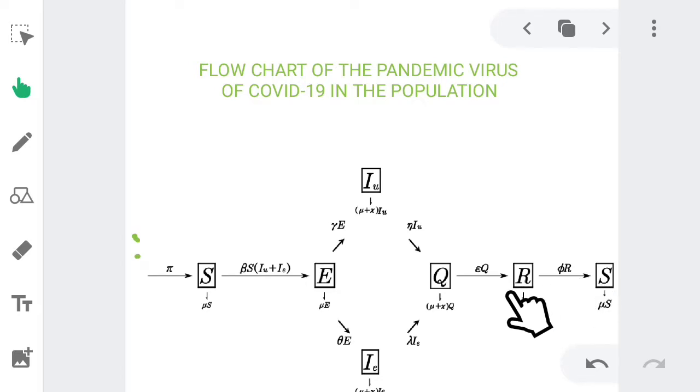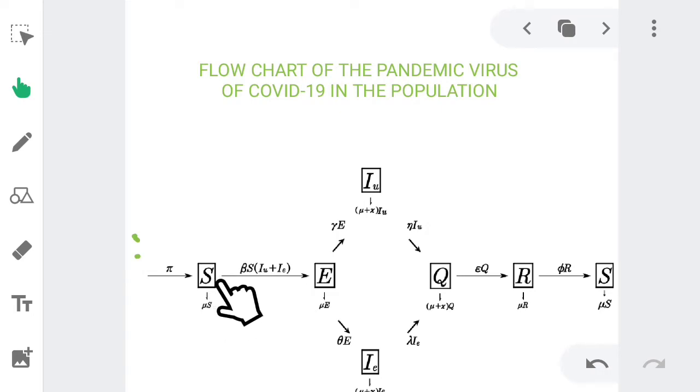Because there is a relationship between susceptible and recovery, I say xi is the rate at which the recovered are getting back to the susceptible. So here you have the flow chart. Pi is the recruitment into the susceptible class, the natural birth rate coming into the susceptible class, and mu is the rate at which people die a natural death, as in the susceptible divisions of the populations.